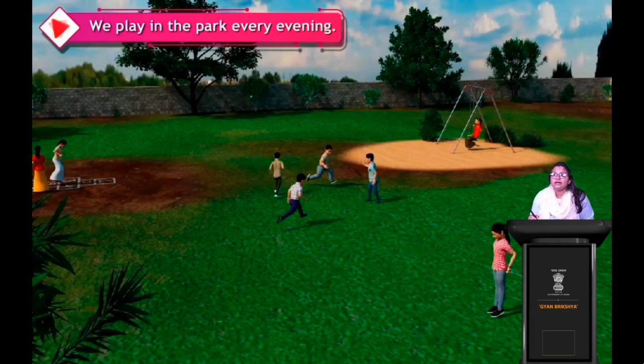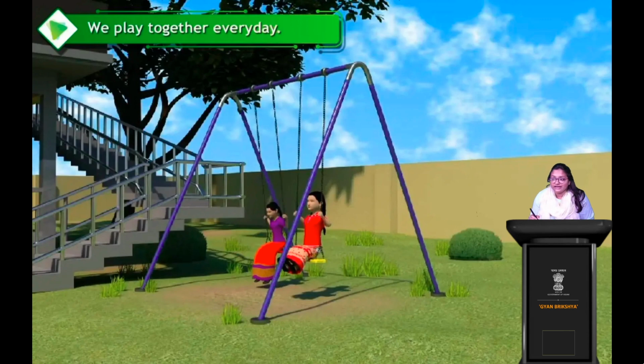Now, we play together every day. You can see that two of the girls are swinging. So we play together every day, right? Next, we talk very often. Very frequently, we also talk to each other. So we talk very often, right?